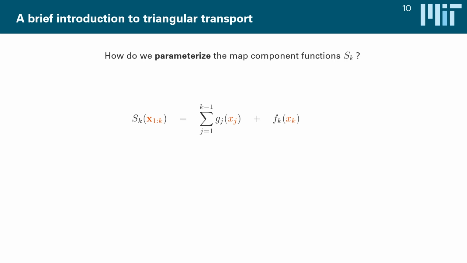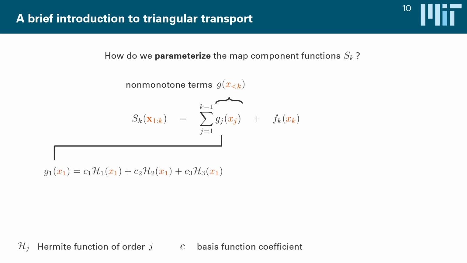And we can separate these terms into two different classes. The first one are these G terms, which are non-monotone terms that depend on any input argument except the last one. And these G's, for instance, could just be combinations of some kind of non-monotone basis functions. For instance, here we have used Hermite functions, which are just Hermite polynomials with a Gaussian weight term that pulls the tails back to 0. And each of these basis functions, of course, is endowed with a coefficient, which are the things that we actually optimize in order to find a specific map linking the specific target to a specific reference.